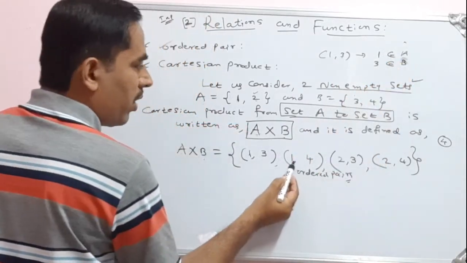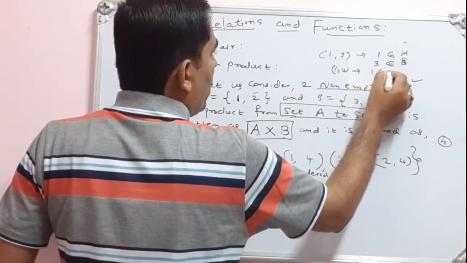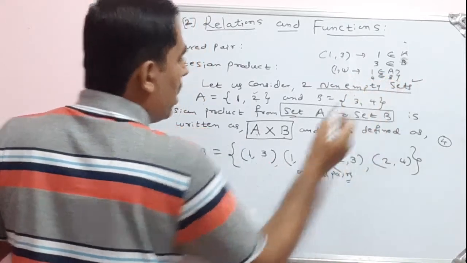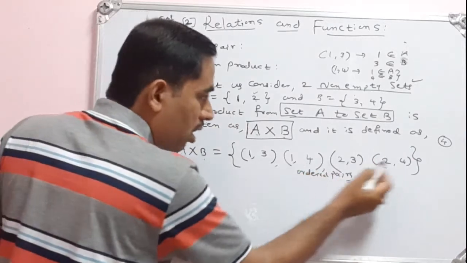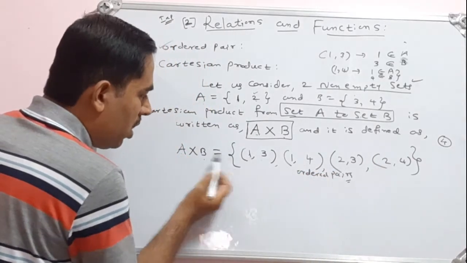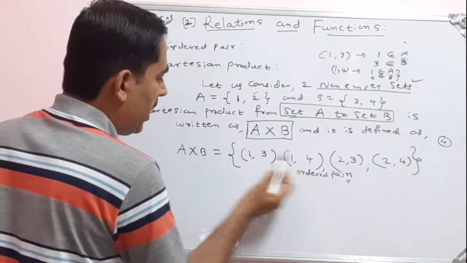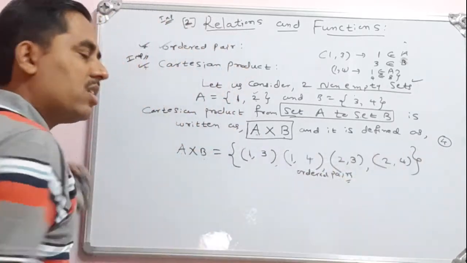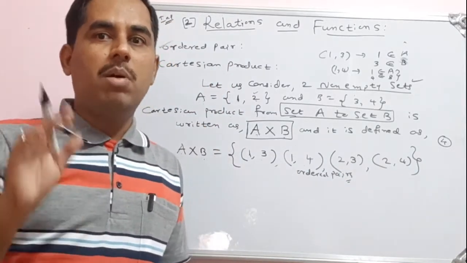Then if you consider the second ordered pair, 1 comma 4, here also 1 belongs to the first set and 4 belongs to the second set. In these ordered pairs, the first element belongs to the first set and the second element belongs to the second set. Such a set is called the Cartesian product of 2 sets.